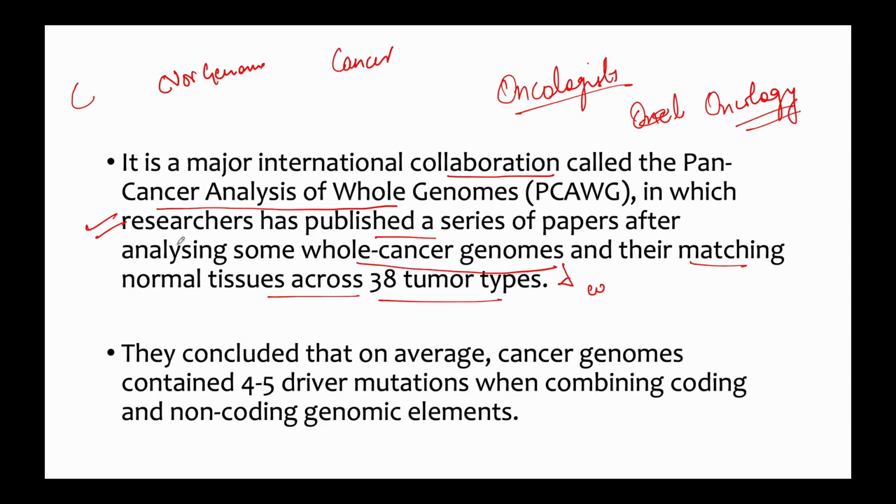They have actually identified a few genes here. They concluded that, on average, cancer genomes contain 4 to 5 driver mutations, when combining coding and non-coding genomic elements. This is the largest genome study ever of primary cancer. Various kinds of cancers need to be studied separately, because there is brain cancer, known as brain tumor, pancreatic cancer, breast cancer, prostate cancer. Cancers of different parts of the body often behave very differently from one another.